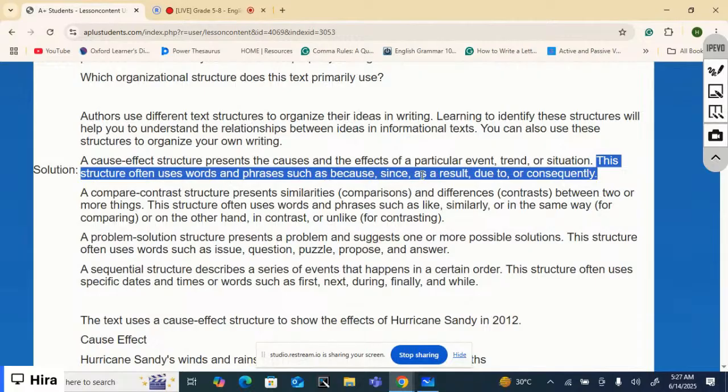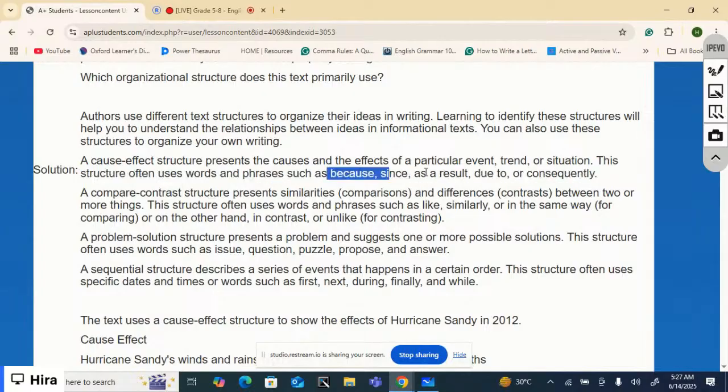So if you read these words in a text, it means that the text structure is cause effect structure. Okay, these are the hints. The second one is compare contrast structure. What is this one? It presents similarities, meaning comparison, and comparison is made between two things. It means similarities between those two things are discussed, and differences, meaning contrast, between two or more things.